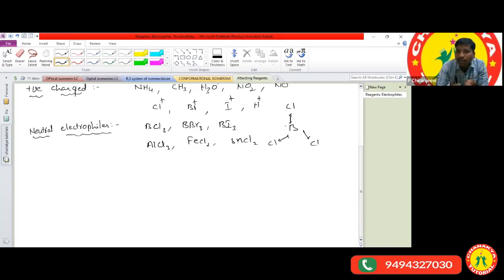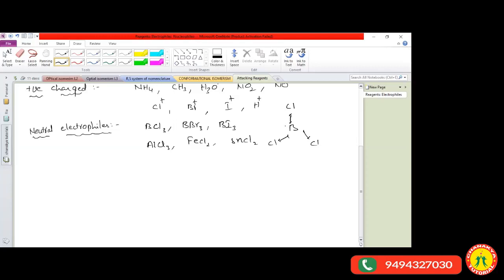Octet configuration. Did you remember, all of you? What is the octet configuration? If the outermost orbital of the element has 8 electrons, we call it an octet configuration. The atom which contains 8 electrons in the outermost orbital becomes stable. Now boron has 6 electrons. To attain the octet, octa means 8, how many electrons are required? 2 electrons. Okay.